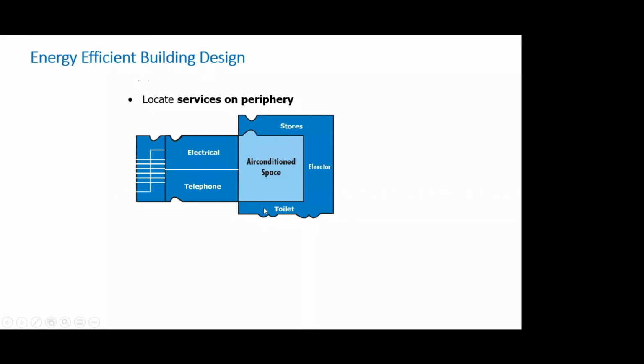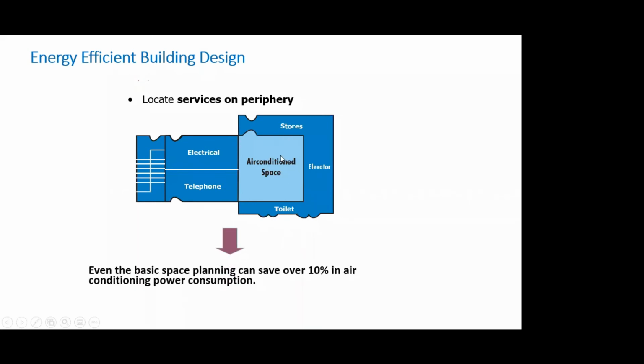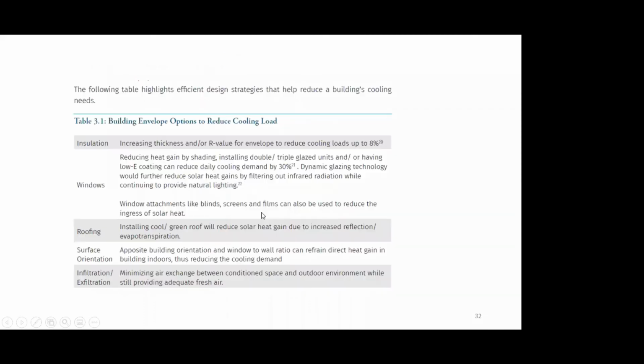These kinds of passive interventions, through architectural design and space planning, can reduce as much as 10% of the total air conditioning power consumption. I will leave this presentation with Gaurav and others, so you can take this presentation.